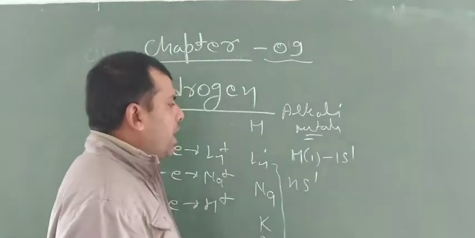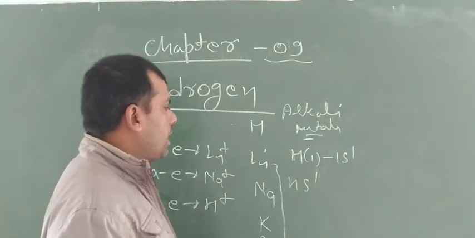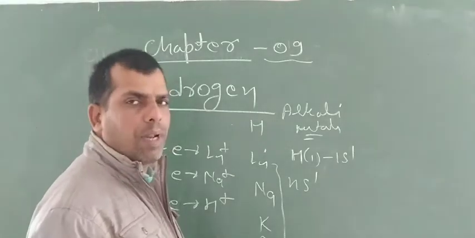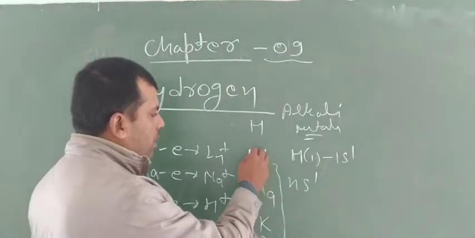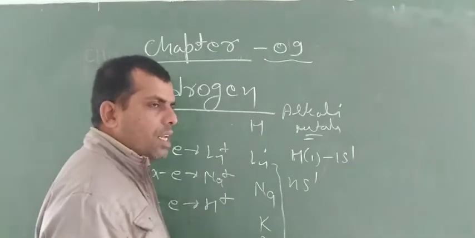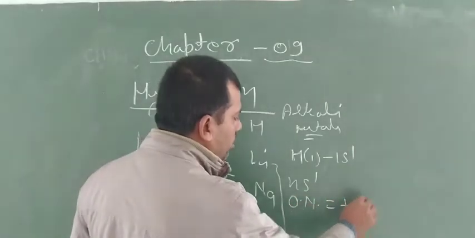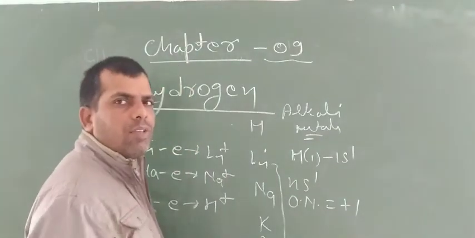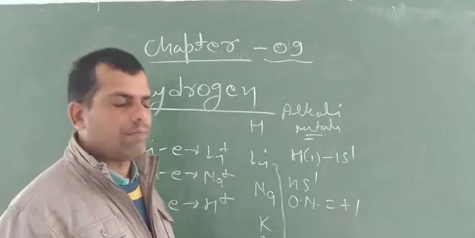Like alkali metals, hydrogen shows +1 oxidation state also, because all alkali metals have oxidation number +1, and hydrogen also has oxidation number +1.